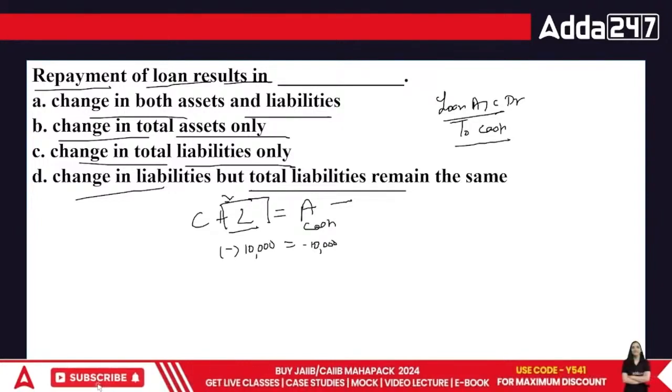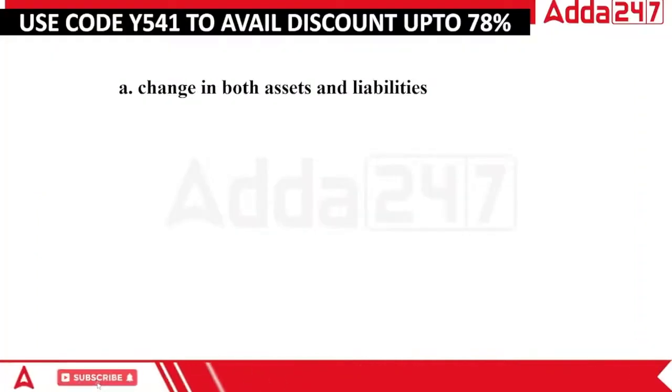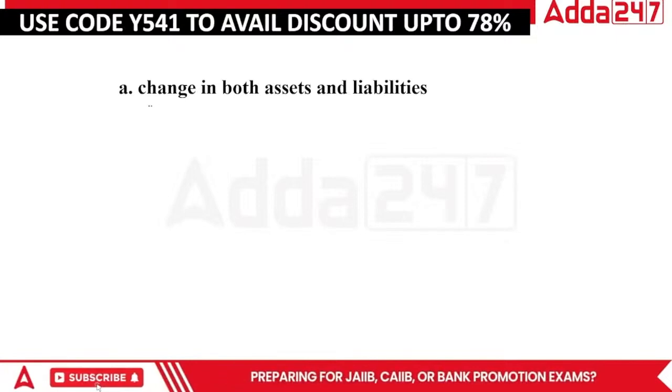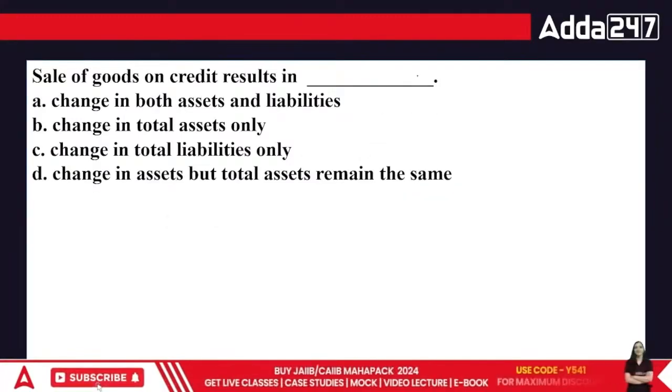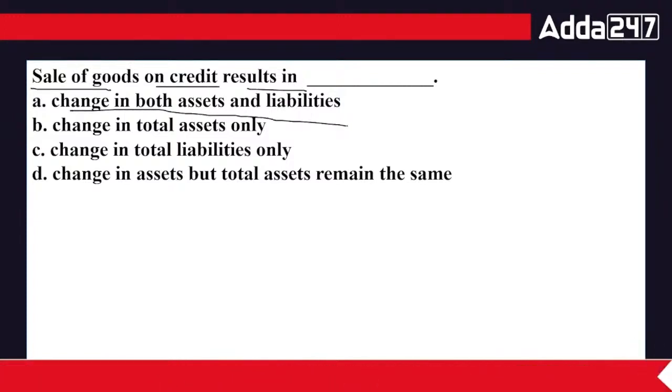Okay? That's one of the basic necessities. If you remember that part, everything is a piece of cake. Change in both assets and liabilities. Now, the sale of goods on credit results in change in both assets and liabilities.